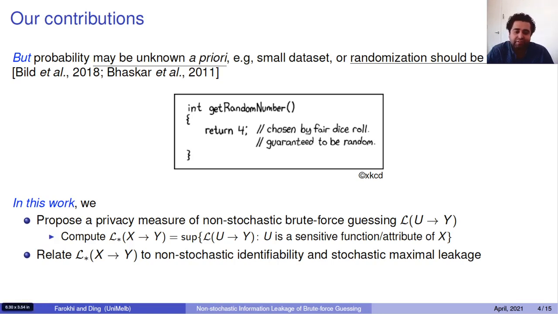We are quite interested in understanding the relationship between this maximal non-stochastic leakage and the non-stochastic identifiability, which is a notion of privacy in the non-stochastic privacy literature, and the stochastic maximal leakage, which is used quite frequently in the literature for understanding private information leakage.